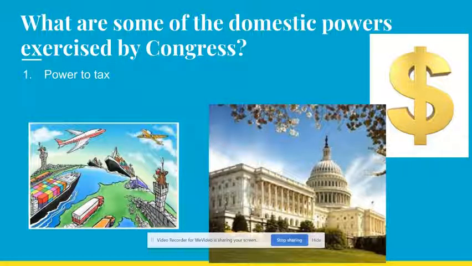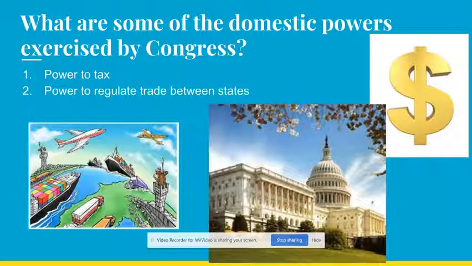Another domestic power that Congress has is to regulate trade in between the states. This is important because in the modern and complex 21st century American economy, goods cross state lines all of the time. And so the Commerce Clause gives the federal government a lot of power and allows our government to regulate things that affect us domestically, like the environment. And the Commerce Clause also protects consumers at home with some protections from unscrupulous practices.